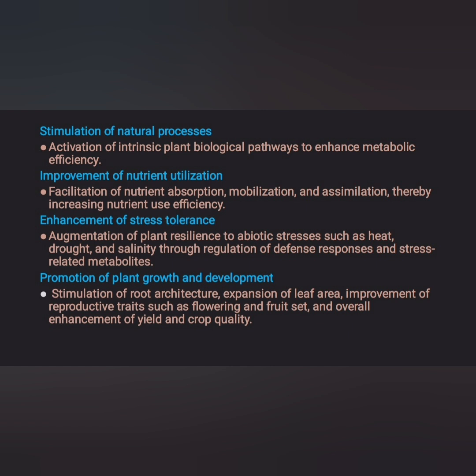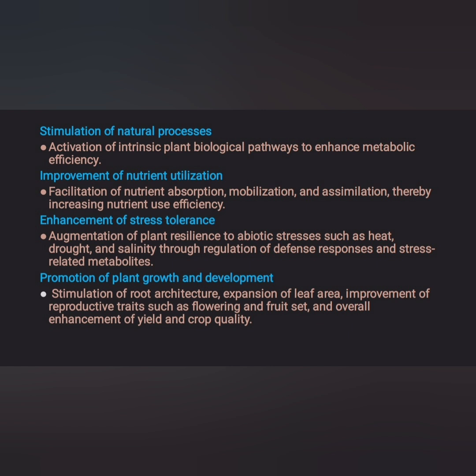We have to know about the primary mechanisms of action. First of all, stimulation of natural processes, which means activation of intrinsic plant biological pathways to enhance metabolic efficiency.